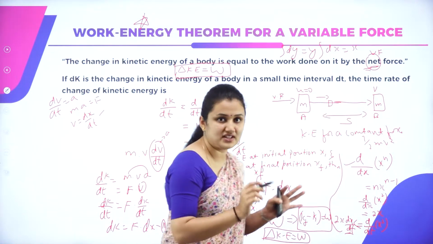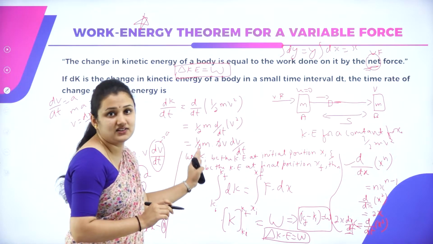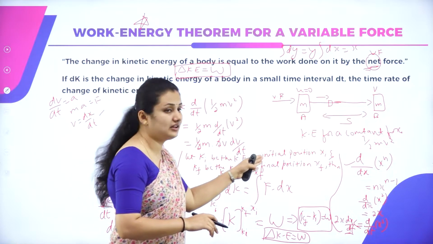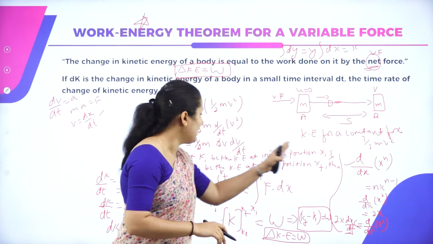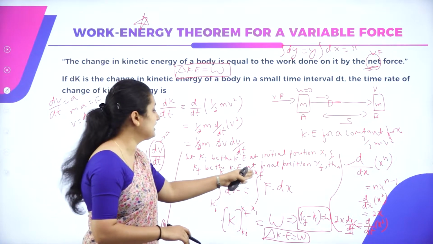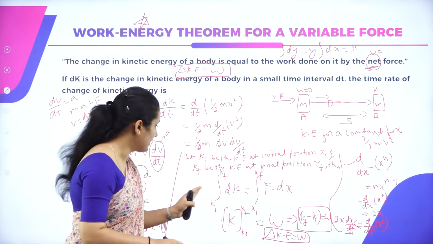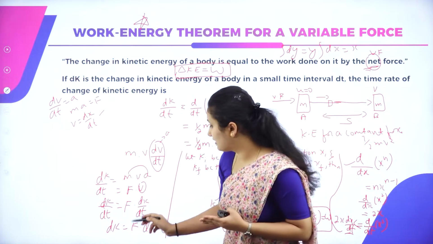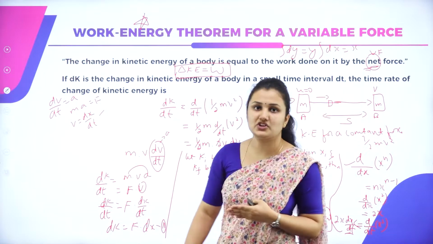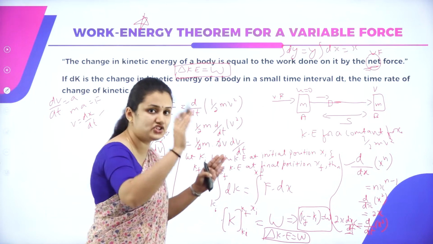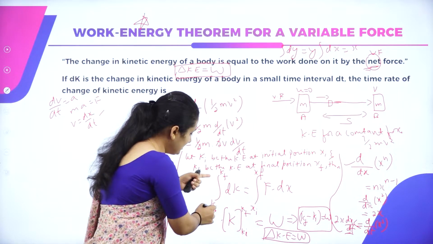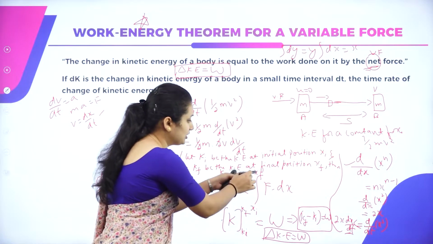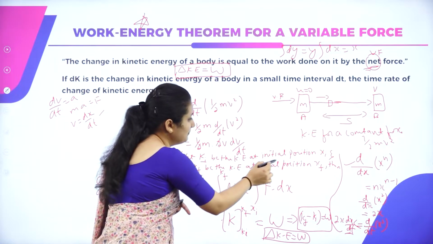Now let us consider that Ki is the kinetic energy initially, at the initial position xi, and Kf is the kinetic energy at the final position xf. Then I will take the total integral of equation 1 to find the total change in kinetic energy. What are the limits I have considered for integration? Ki to Kf, and xi to xf.